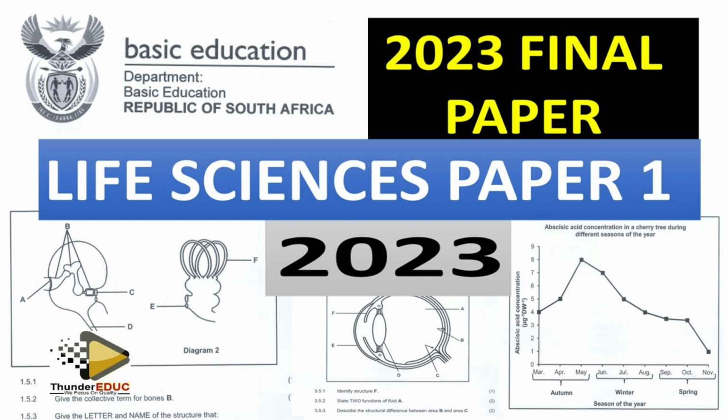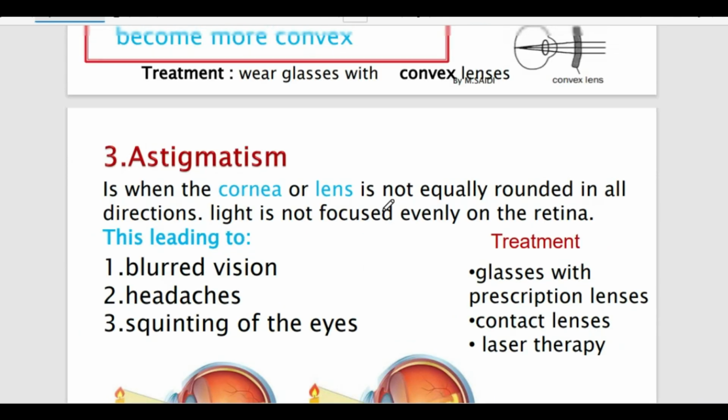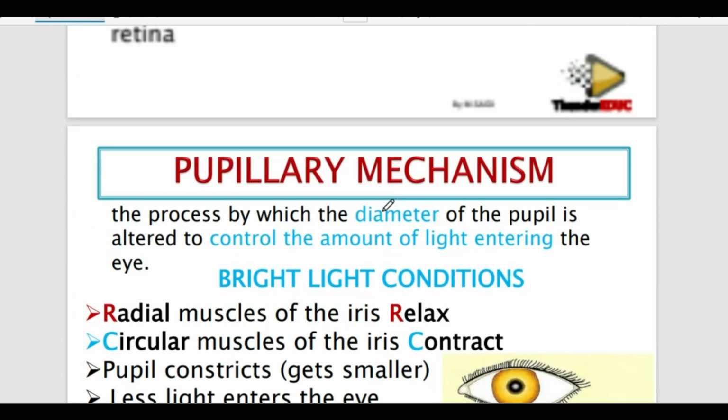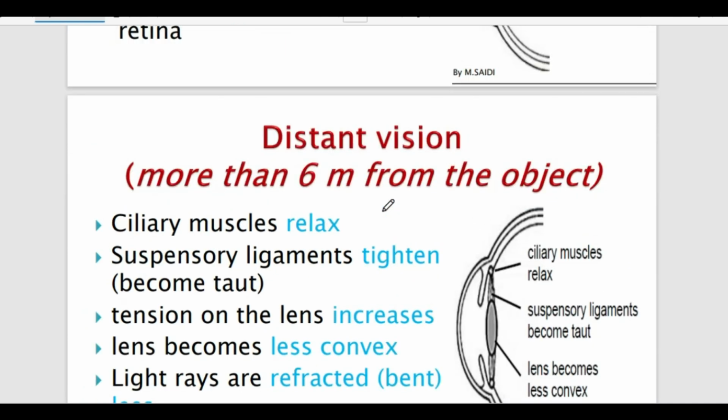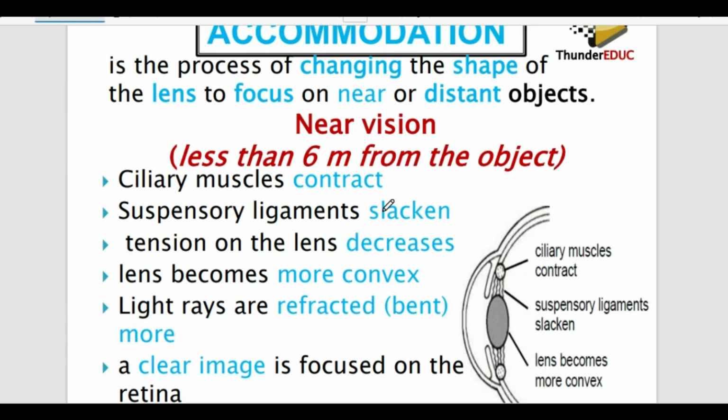The next question, they are saying, describe the process of accommodation that takes place when the object is less than 6 metres. This is less than 6 metres, this is more than 6 metres. So memorize one and then do the rest.